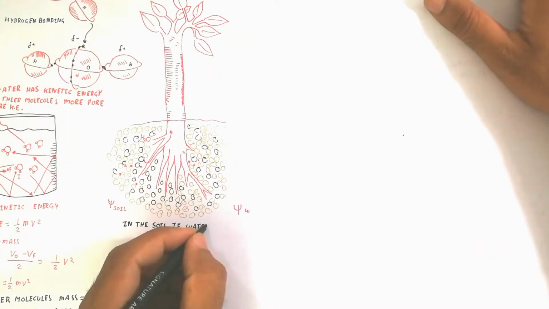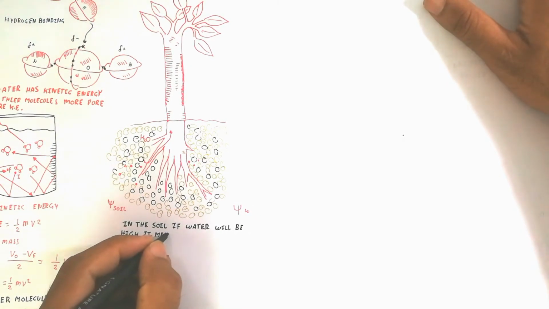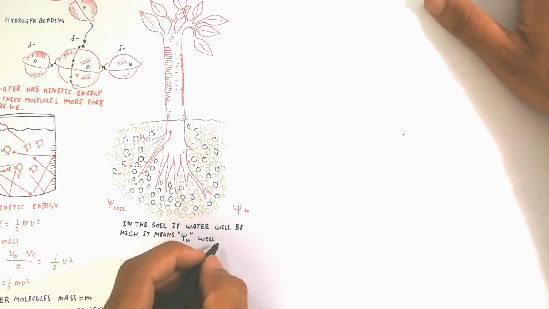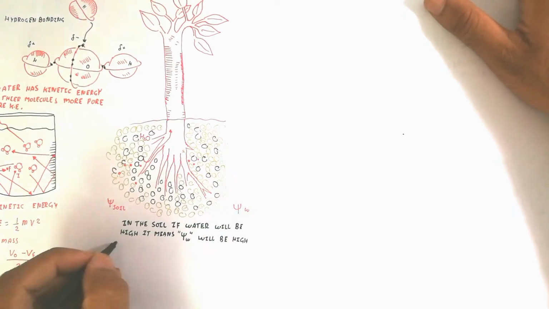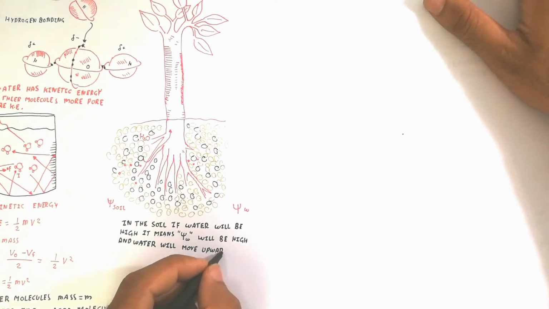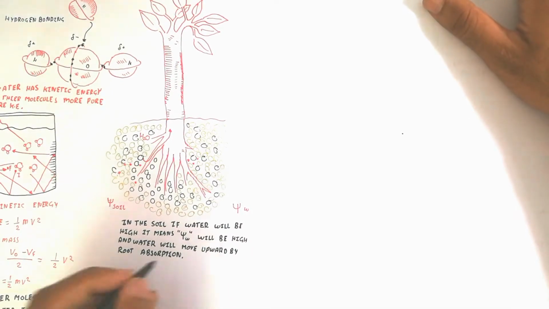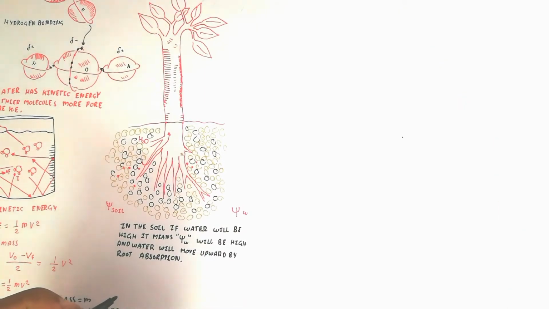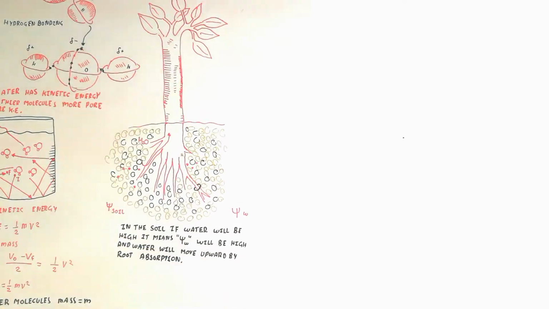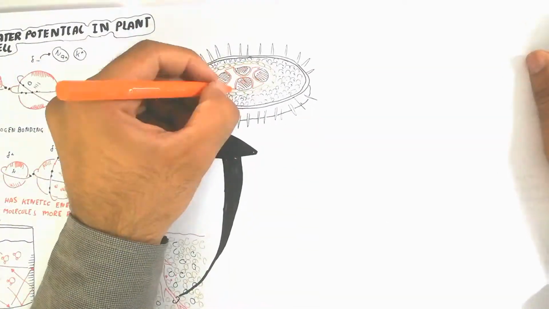So here is the plant, which has a root and shoot system that is used for evaporation, known as transpiration. Transpiration is due to the water potential. The soil also has solute potential and water potential. If there is too much water in the soil, the water potential will be high, and water will move toward the root by root absorption. So if there is more water, then absorption will be more, and if there is less water, there will be less absorption.